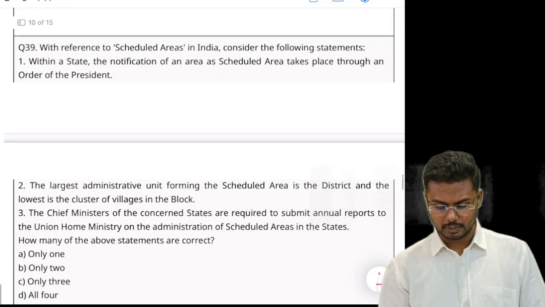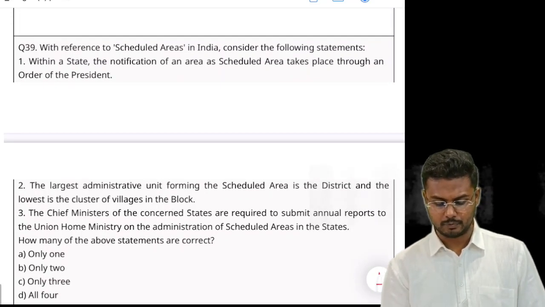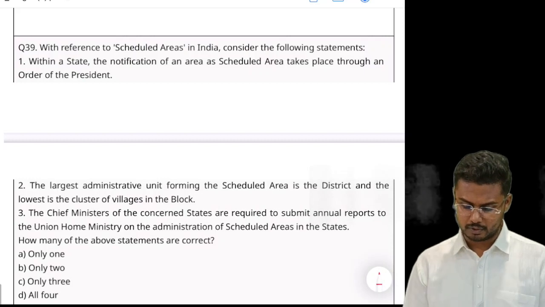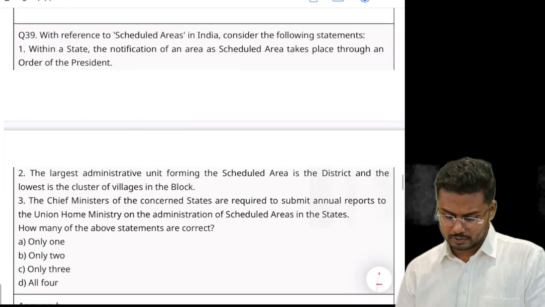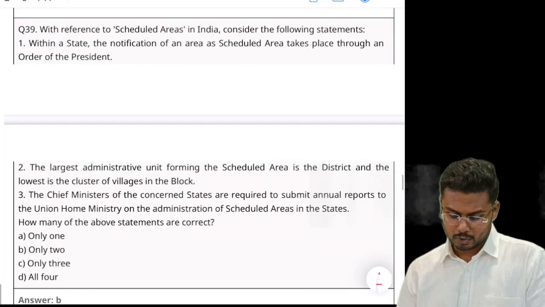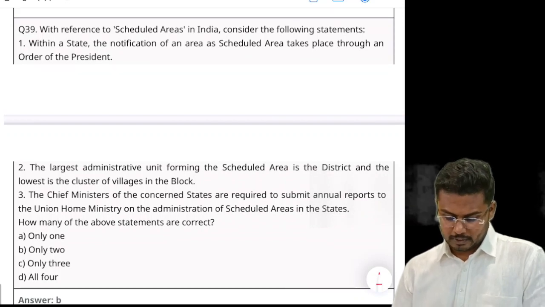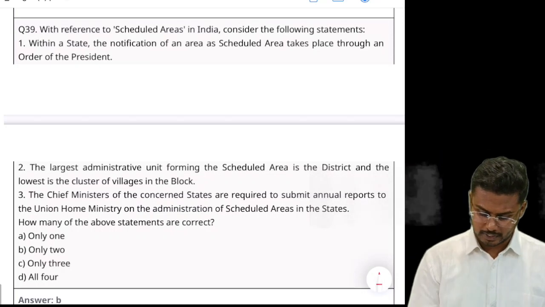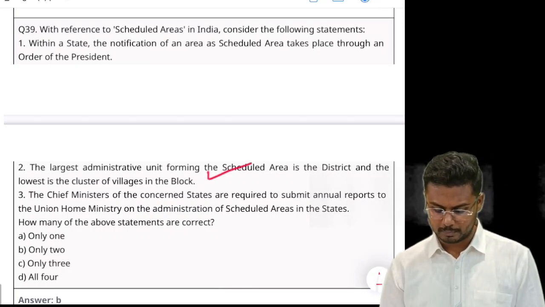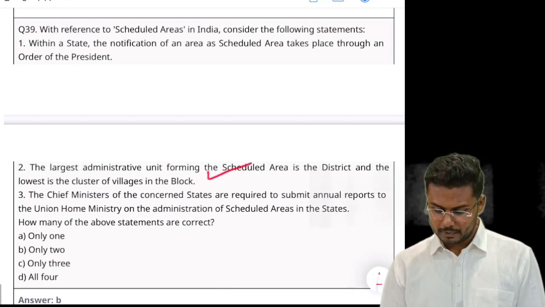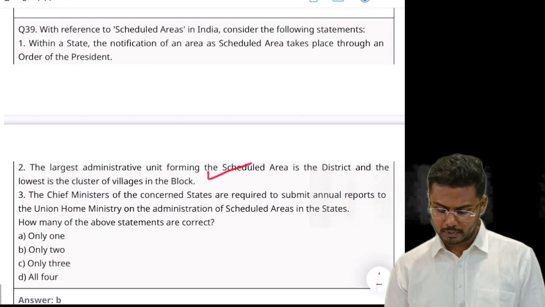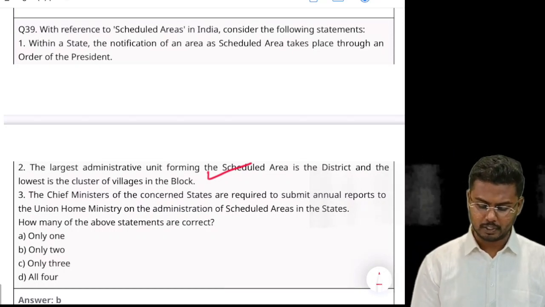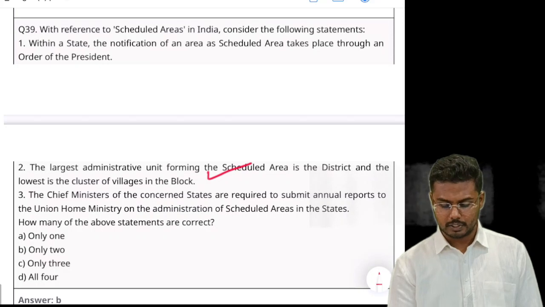Next, with reference to scheduled areas in India, consider the following statements. Within a state, the notification of an area as scheduled area takes place through an order of the President. Yes. The largest administrative unit forming the scheduled area is the district, and the lowest is the cluster of villages in the block. Yes, correct. The chief ministers of the concerned state are required to submit annual reports to the Union Home Ministry on the administration of scheduled areas in the state.